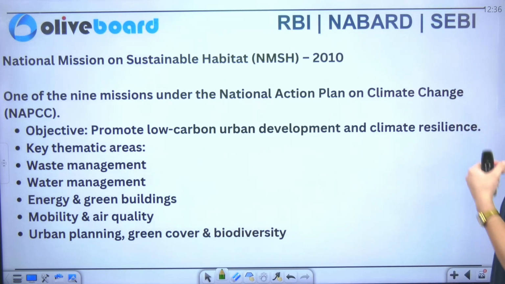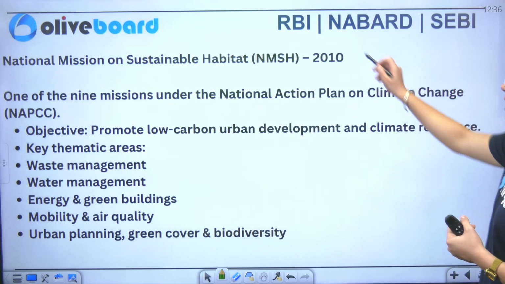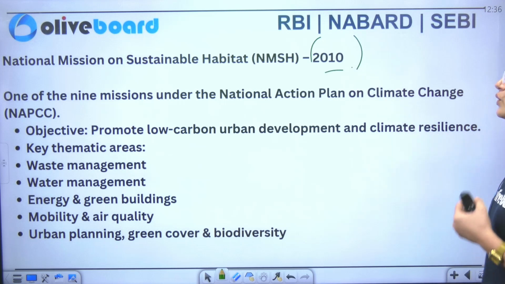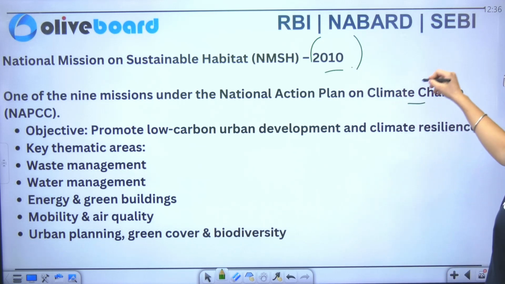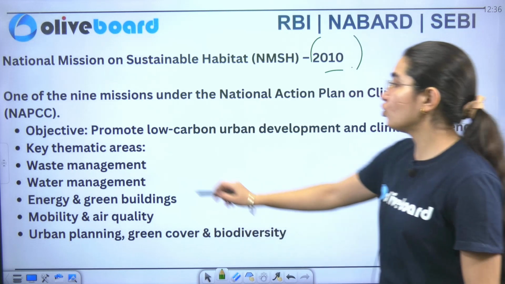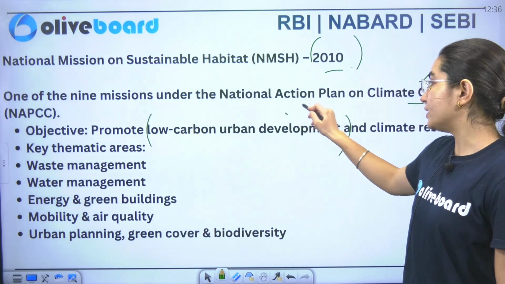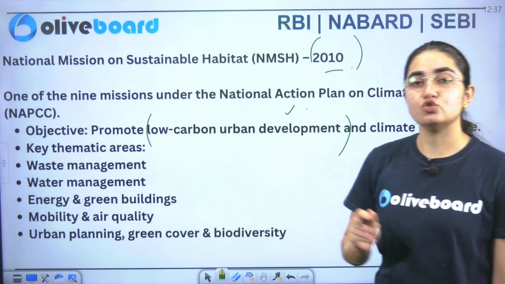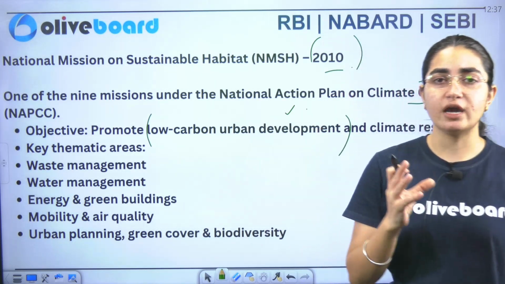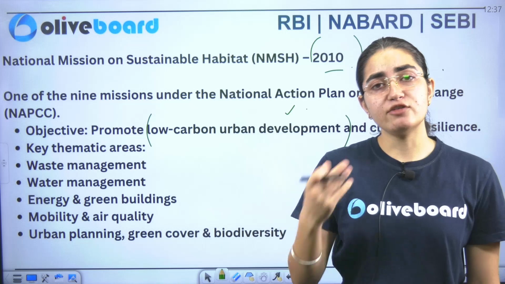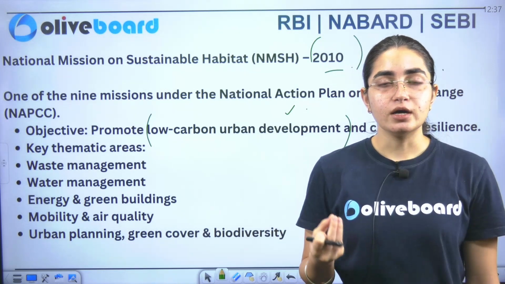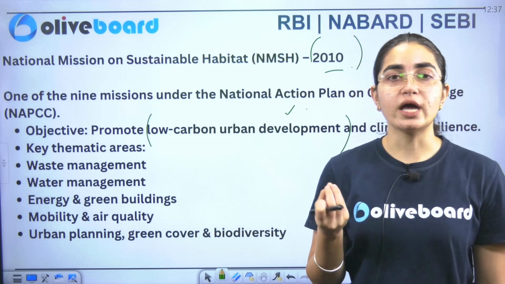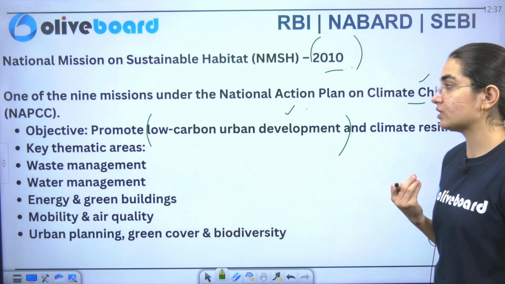Now if I talk about the National Mission on Sustainable Habitat that was taken in the year 2010, this is one of the 9 missions under the National Action Plan on Climate Change. Objectives? That we need to promote low carbon urban development, low carbon emission basically, that we have to ensure. Now for that, the government has taken many solutions also, like adoption of EVs, making metros. These are the initiatives that have been taken by the government of India.